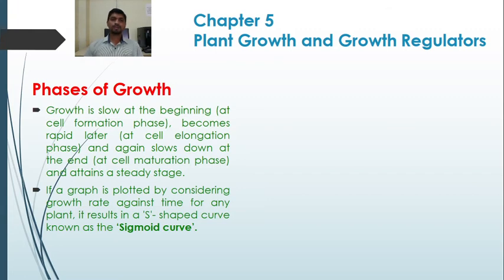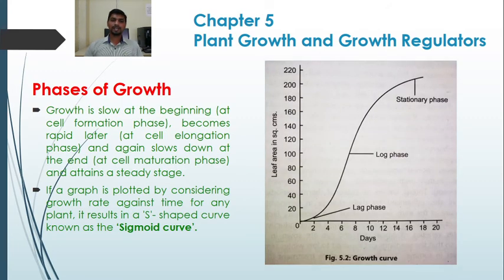If a graph is plotted considering the growth rate against time for any plant, it results in an S-shaped curve known as the sigmoid curve. Here if you plot a graph considering one of the growth parameters, the leaf area in square centimeters, and on the x-axis the days.